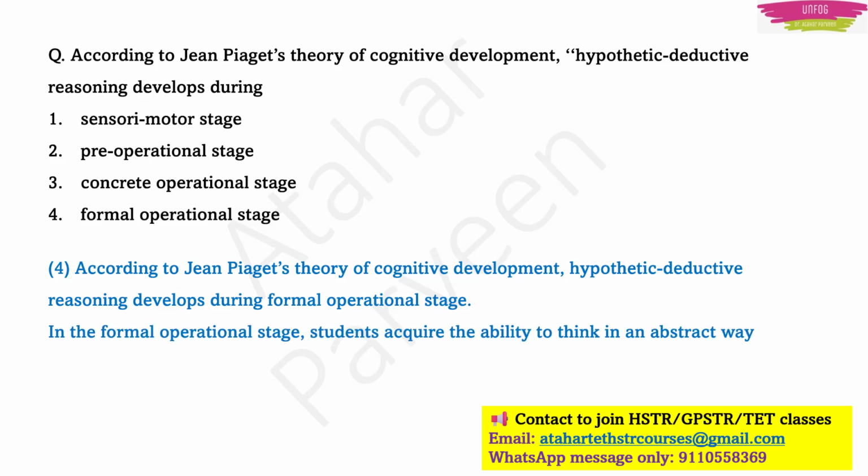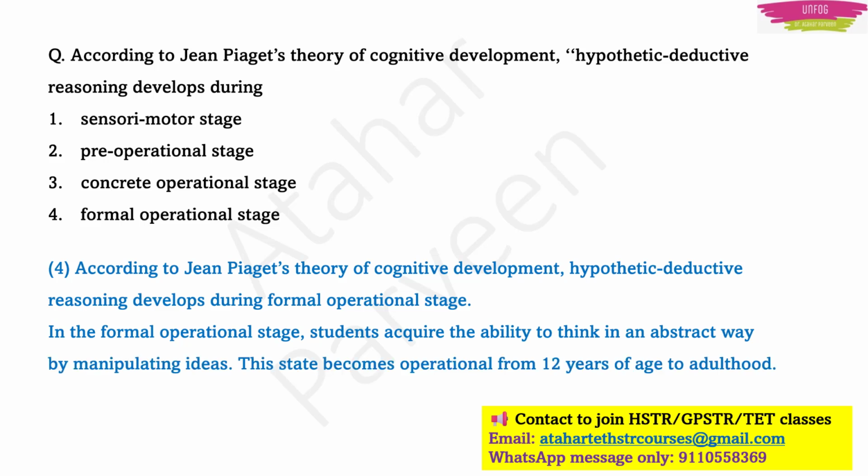Because in formal operational stage only students acquire the ability to think in an abstract manner, right? So this is done by manipulating the ideas of the students in this stage of formal operational stage. Okay, so this actually becomes operational from 12 years to the age of adulthood, right? Basically the child gets matured for thinking in an abstract way. So that's why option 4, formal operational stage, will be the correct answer here.